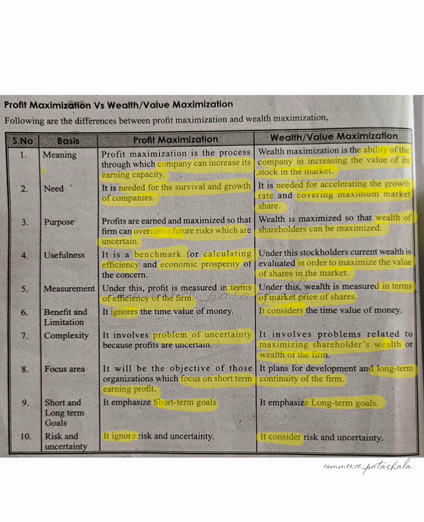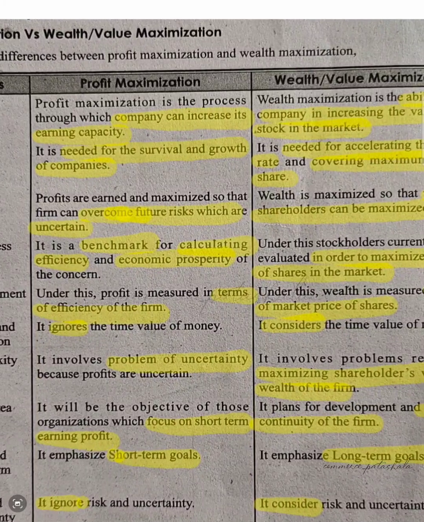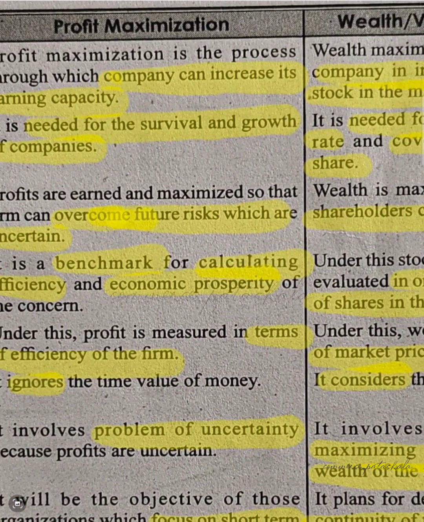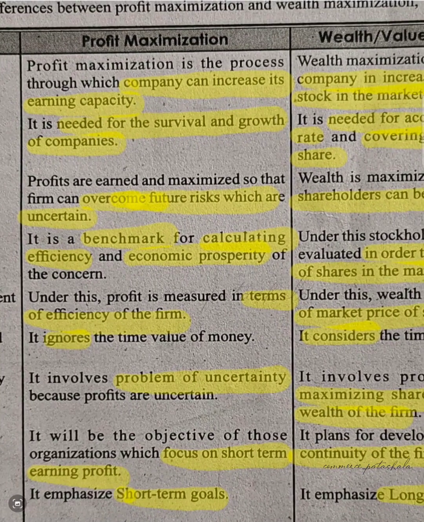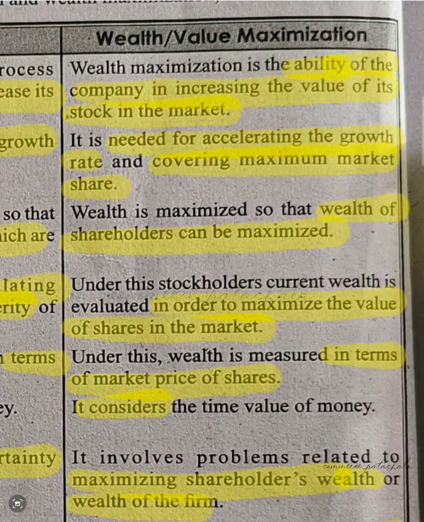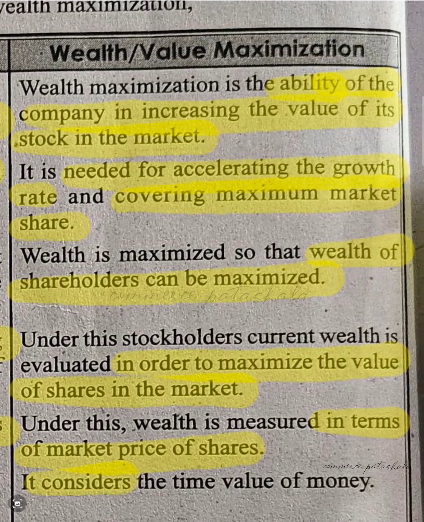Guys, today we are learning about the differences between profit maximization and wealth maximization. Firstly, profit maximization is the process where the company increases its earning capacity, like we need to increase our profits by gaining more customers. Whereas wealth maximization is the increase of the company's value in the market. Wealth can be termed as creating a larger customer base in the market.